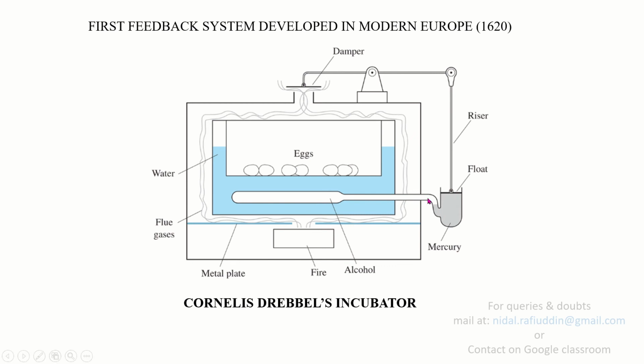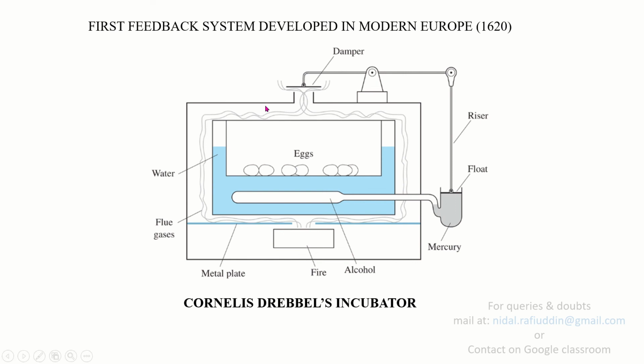This expansion in alcohol then causes the mercury to allow the float to rise, and this rise in the float will cause the damper to drop. When the damper goes down, it restricts the flow of flue gases. As is clear from the figure, if you restrict the flow of flue gases, the temperature of water will drop. So the temperature of water is decided by the flow of the flue gases.